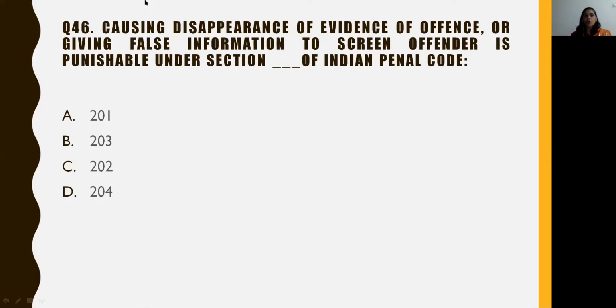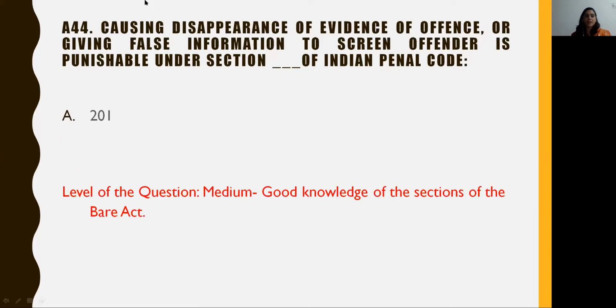Question 46. Causing disappearance of evidence of offence or giving false information to screen offender is punishable under section dash of the Indian Penal Code. A. 201, B. 203, C. 202 and D. 204. The answer to this question is option A, that is 201. We would rate the level of this question to be medium as good knowledge of the sections of the Act is required.